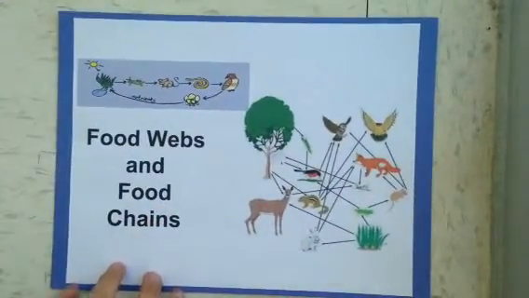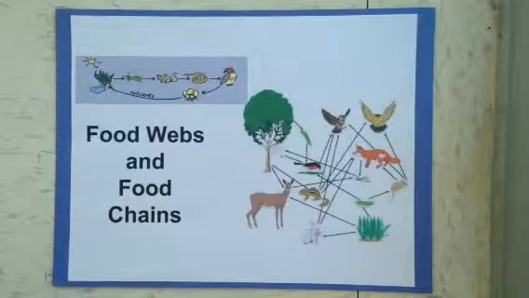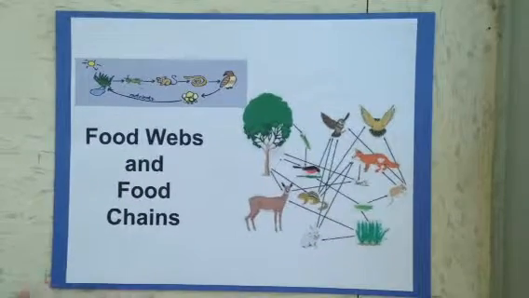Energy is passed throughout ecosystems when one organism consumes another. The flow of energy can be represented by a food chain, which shows only one path of energy flow. A food web is a more complex representation that shows all things that may consume a single organism.